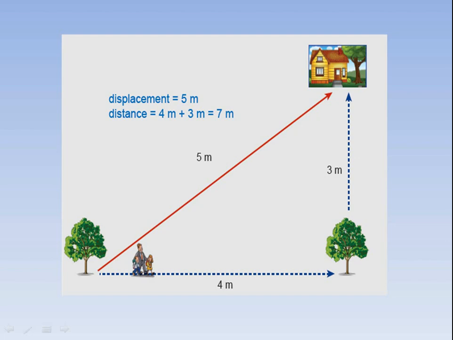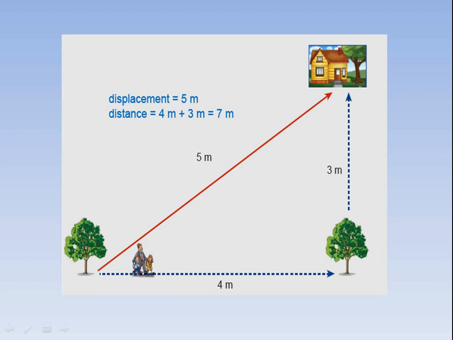If he takes the 5 meter path to reach his house, it is a displacement because it is the shortest distance and it is represented by a straight line. But if he takes a distance of 7 meter, it is not a displacement because he has to travel first 4 meter, then 3 meter more. So this 7 meter is the distance from the tree to his house, but the 5 meter is the displacement from tree to his house because it is a straight line from his location to his house, but 7 meter is a distance.